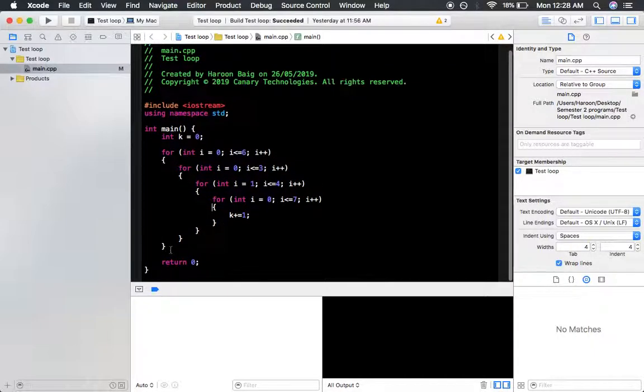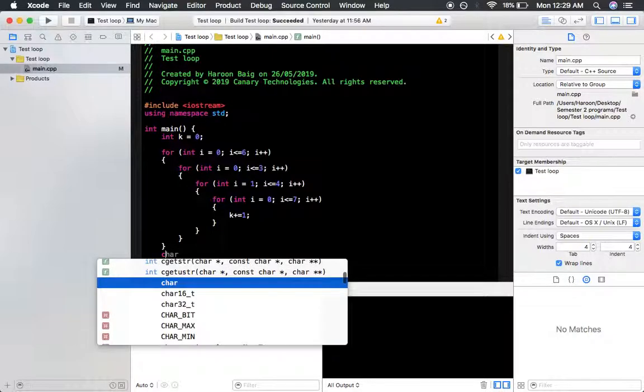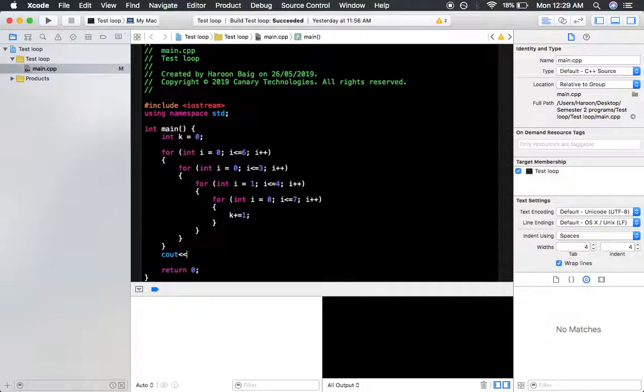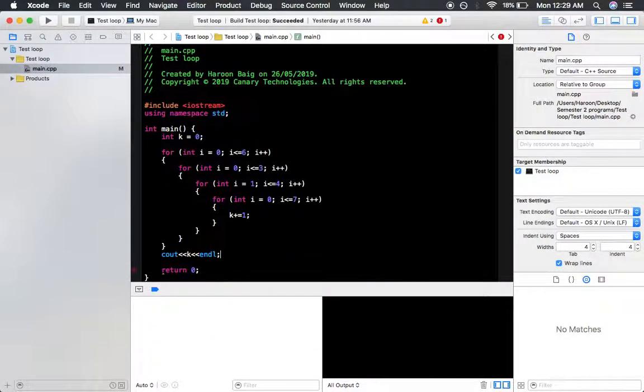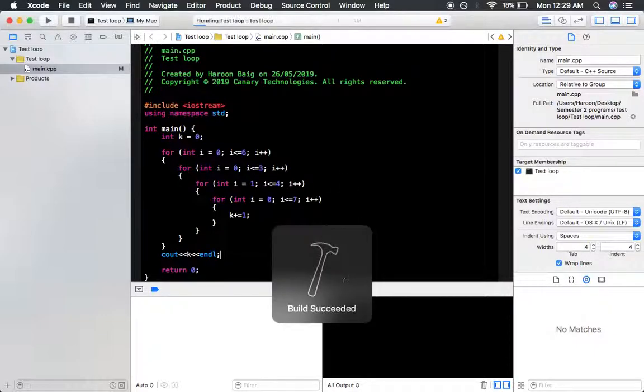Alright, so first I'll also have to output the value of k as well. So cout k, and so let's see what happens.